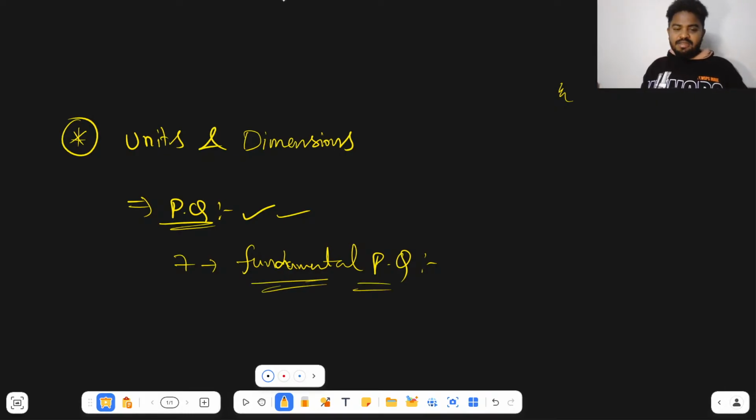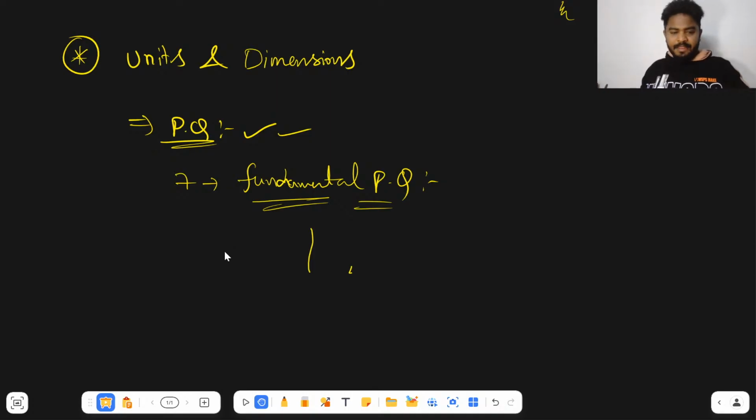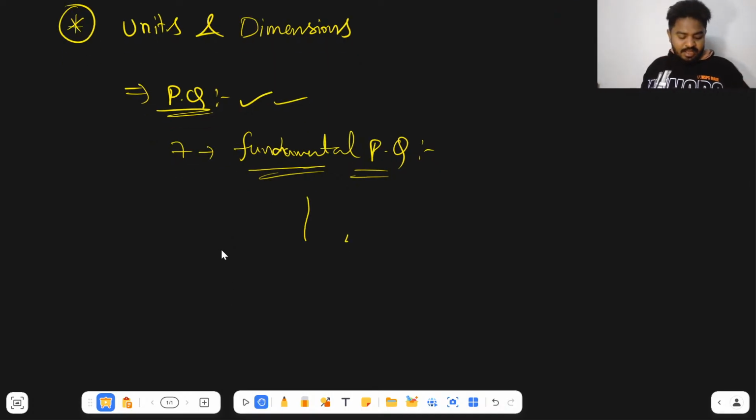First of all, what is the meaning of a fundamental physical quantity? It is a quantity which does not depend upon any other physical quantity. Next, what are those seven fundamental physical quantities?